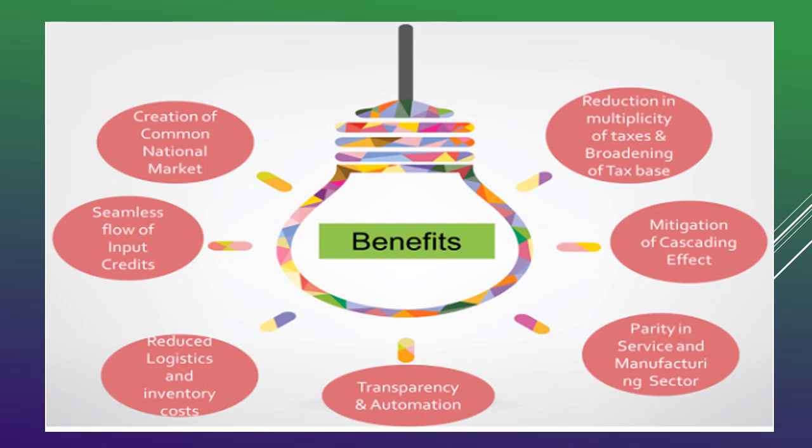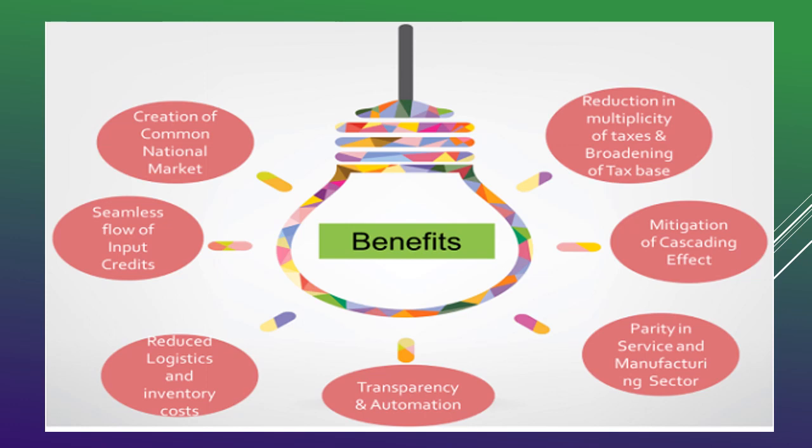So in order to reduce it, they have introduced GST. Then better GST governance will have transparency and automation. So there is a network and everything is being computerized and done through online mode. Everything is under automation, and that is bringing transparency in all the transactions.